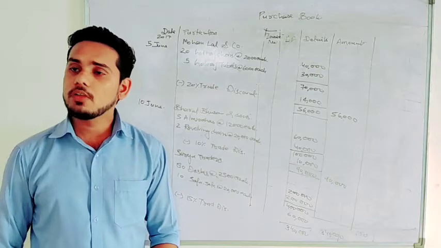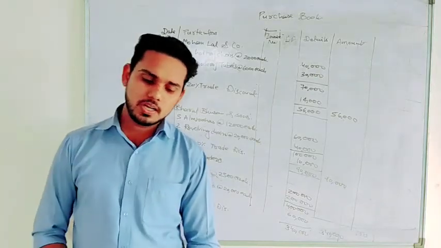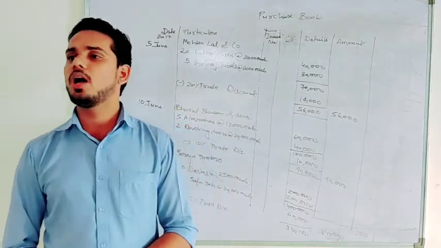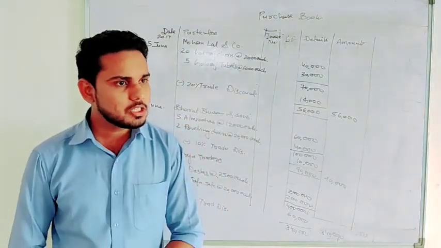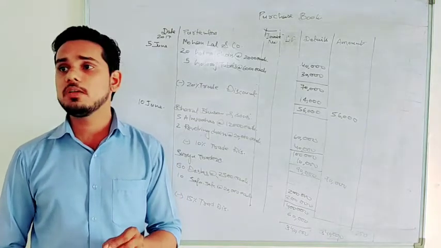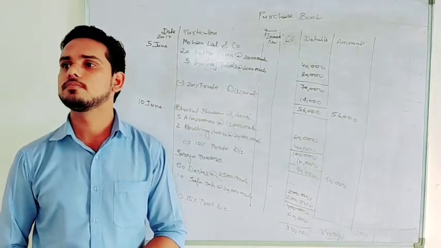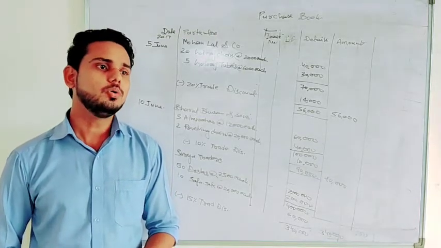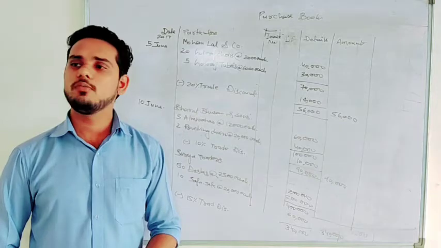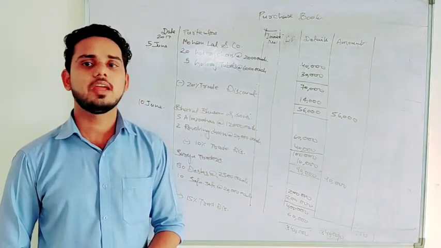Next is bought furniture for office use from New Furniture House, Faridabad on credit. We are purchasing furniture, that is goods, and we are purchasing on credit also. So should we record or not? Why no? Then what does it mean if we are purchasing for office use? Very good.